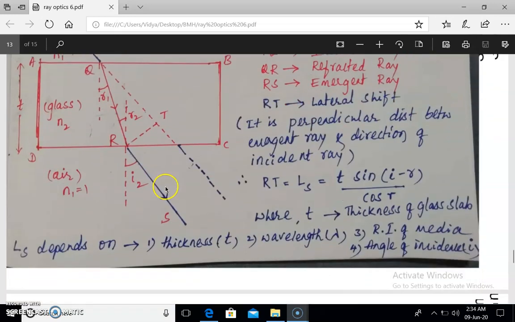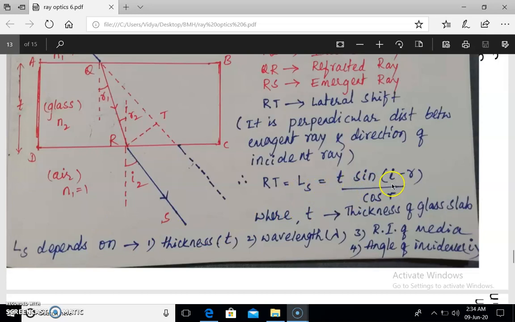The expression for the lateral shift, LS, is given by T sin(I minus R) divided by cos R. I is the angle of incidence, R is the angle of refraction, and T is the thickness of the glass slab. Here T is the thickness of the glass slab, AD. Now, the factors on which the lateral shift depends.